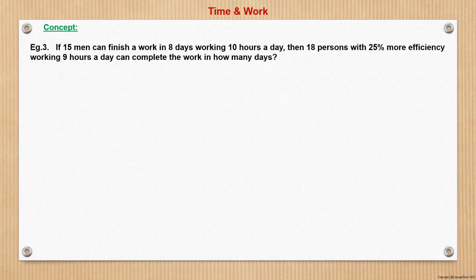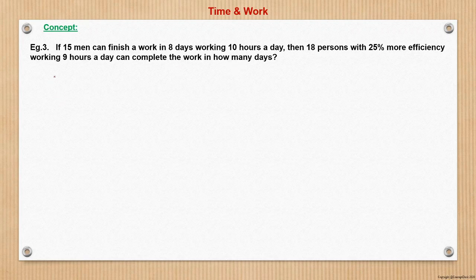Next, move to the next question. Here it says that if 15 men can finish a work in 8 days working 10 hours a day, then 18 persons with 25% more efficiency working 9 hours a day can complete the work in how many days?